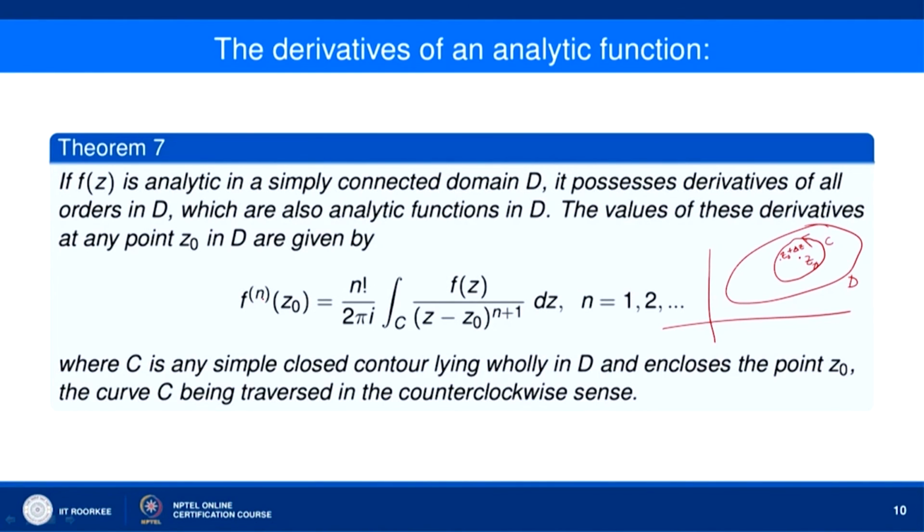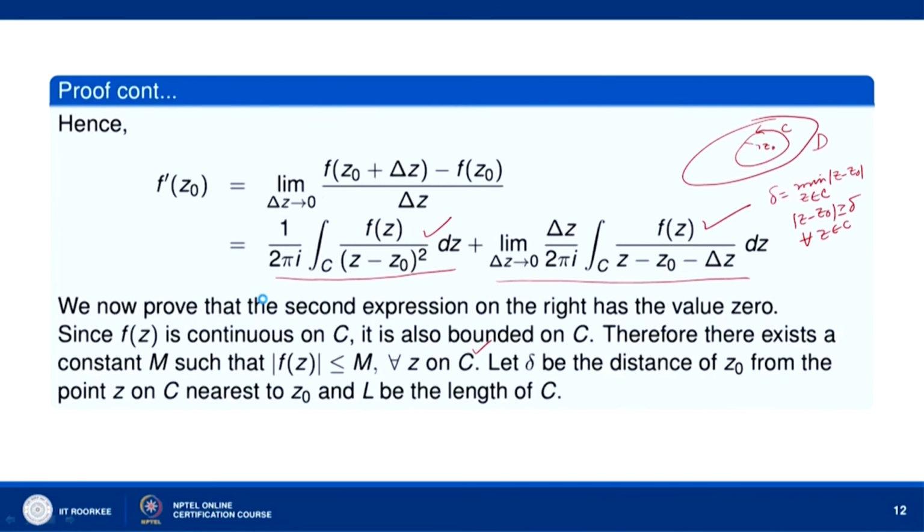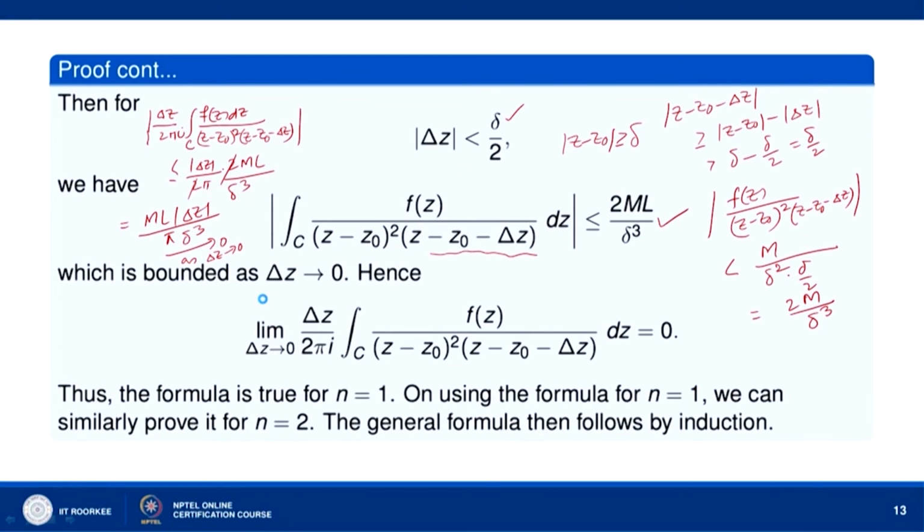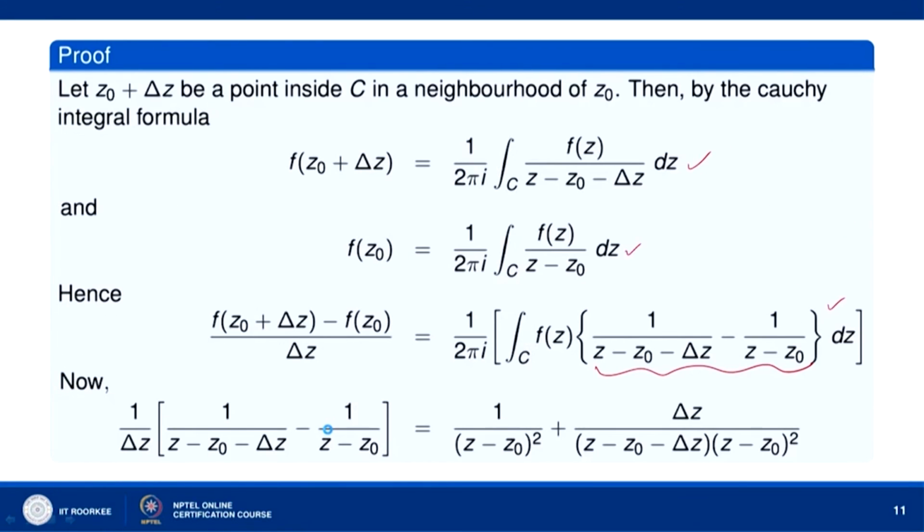Following this proof, we can similarly prove it for n equal to 2. On using the formula for n equal to 1, we can prove it for n equal to 2. We have earlier used this value for f z naught and f z naught plus delta z. Now, you use this formula for f prime z.